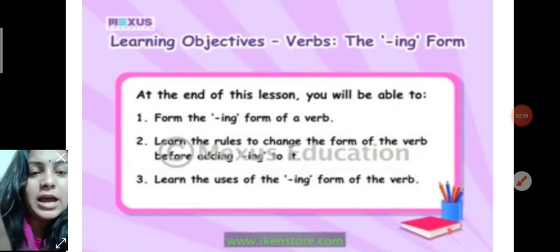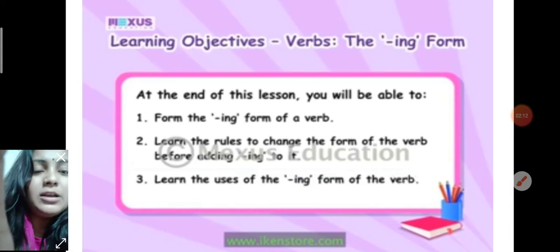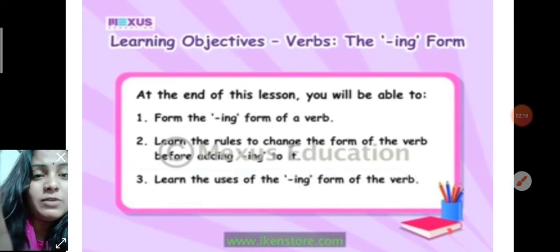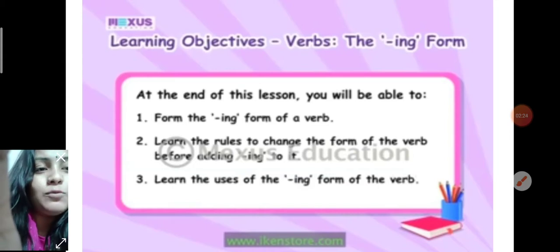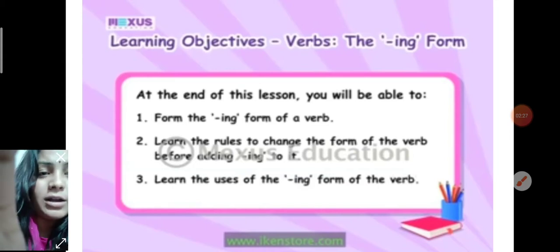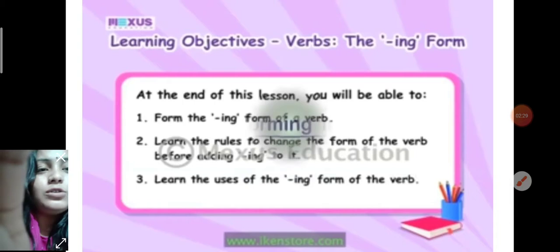But before that, I am going to explain this chapter. In this chapter, at the end, you will be able to form the ing form of a verb and learn some rules to follow whenever you add ing. So let us start.